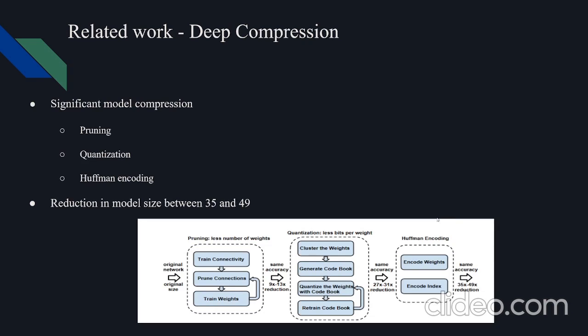Another related work is Deep Compression, which we read about for one of our reading assignments. This paper talks about how it uses pruning and quantization, followed by Huffman encoding, to compress models significantly, up to 35 to 49 times their original size.